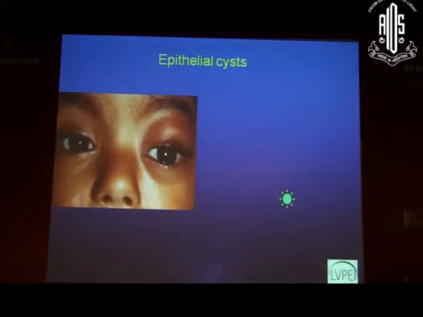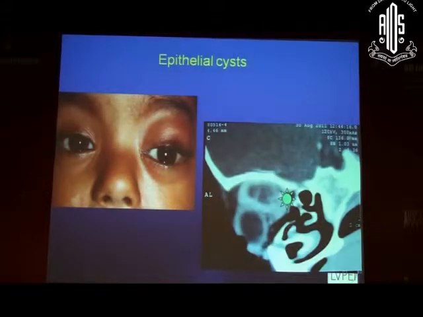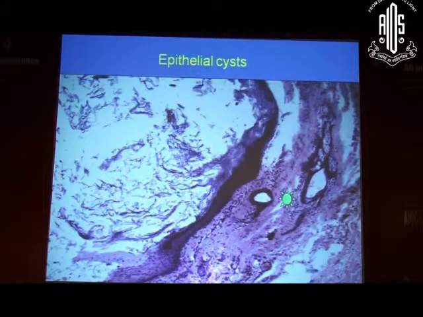Coming to the epithelial cysts, the most common epithelial cyst is the dermoid cyst, and this cyst is formed by just entrapment of the epithelial tissue during embryogenesis. And this is the CT picture, and what we see on microscopy is a keratinizing stratified squamous epithelial lined cyst, with the lumen filled with keratinous material. This keratinous material is nothing but the cheesy material which is described by the surgeon and also by us. What it contains is numerous hair follicles and adnexal structures and sebaceous glands. So this is the thing which helps us to identify a dermoid cyst.